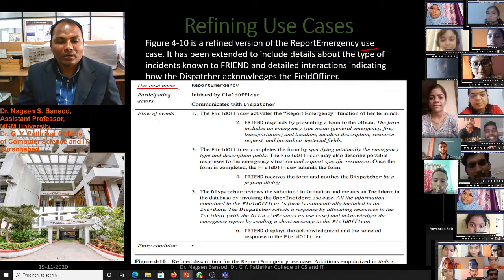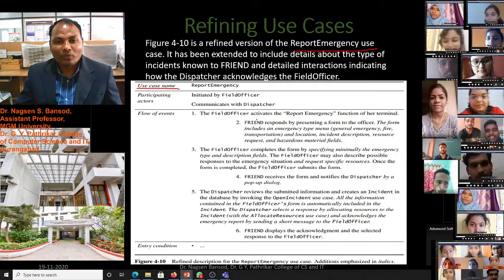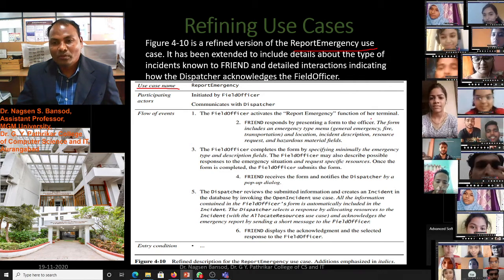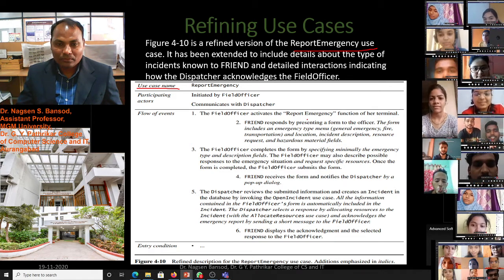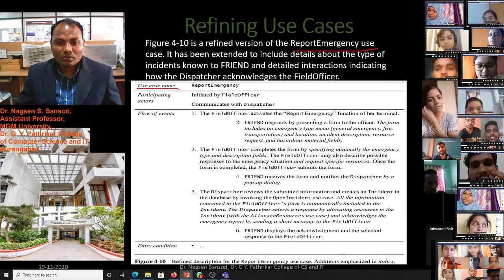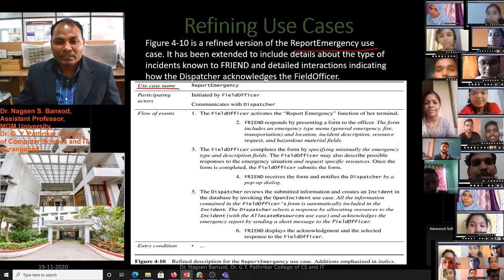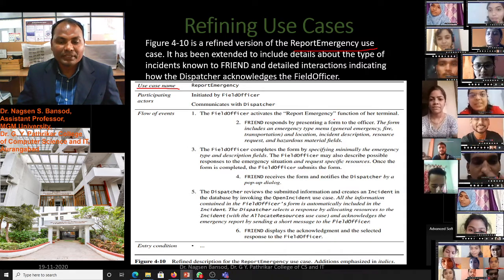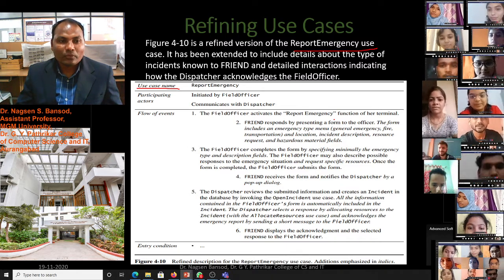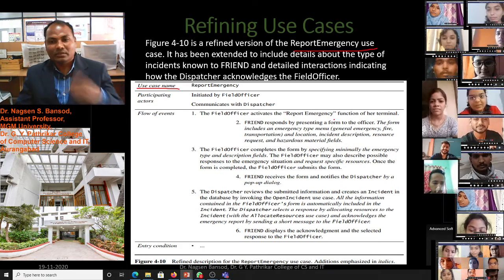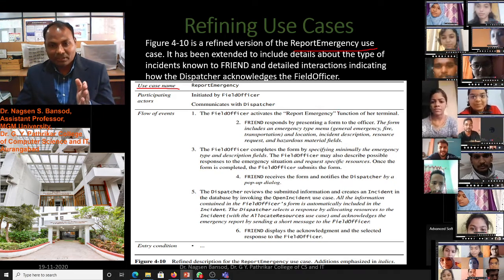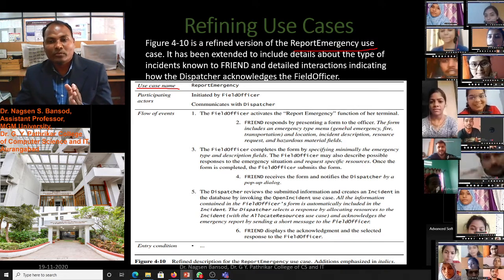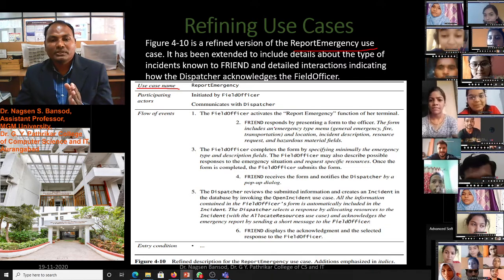Flow of events. The field officer activates the report emergency function from her terminal. Joy is the name of the field officer, and she has initiated the flow of events. First, she will start the function report emergency. After that, what will happen? Friend responds by presenting a form to the officer.